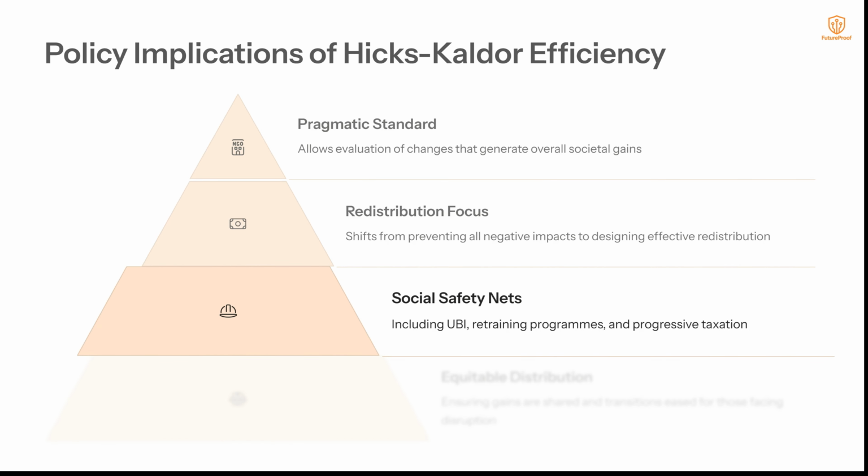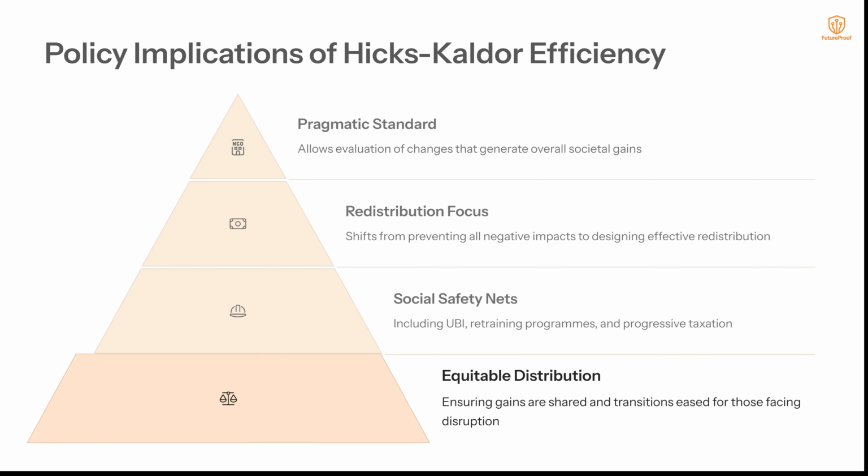Social safety nets. This concept is relevant to UBI, Universal Basic Income, retraining programs and progressive taxation. In other words, a way for the winners to compensate the losers, not in a pejorative sense, just the people who've lost their jobs, while the winners still remain better off than they were before. Equitable distribution. Using this efficiency concept should ensure that gains are shared and transitions are eased for those facing disruption.